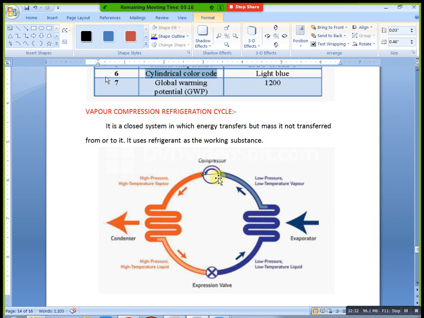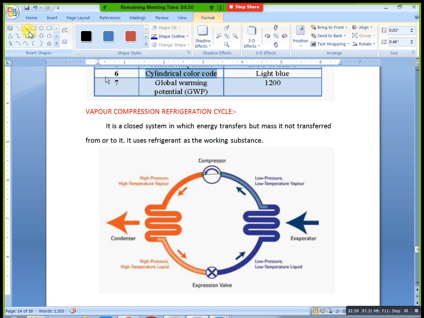What is the condenser principle? Vapor to liquid, na? Now our high pressure and high temperature gas passes through these coils. At this stage we can place one fan here.